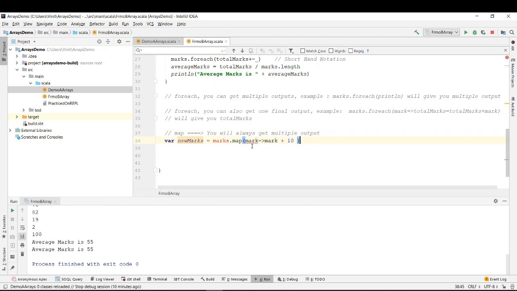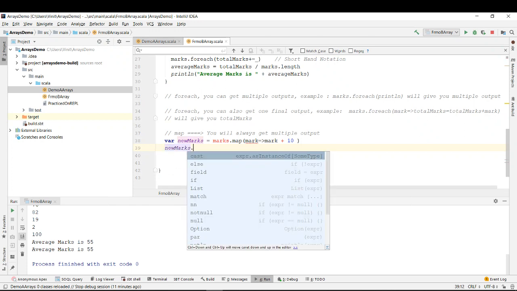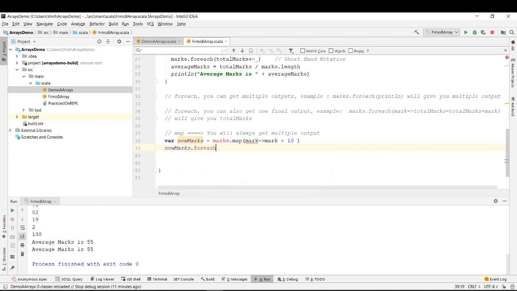So for each mark, mark becomes mark plus 10. But it's not able to resolve it. Let's try to print it. New marks dot foreach println. Okay. So why is it not able to resolve? Let's try to run it and see.